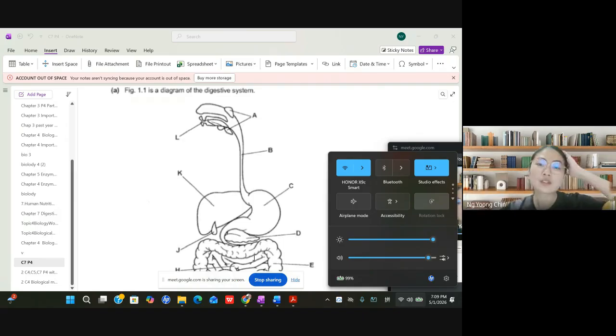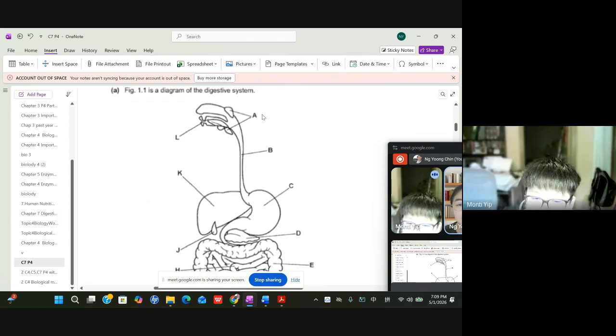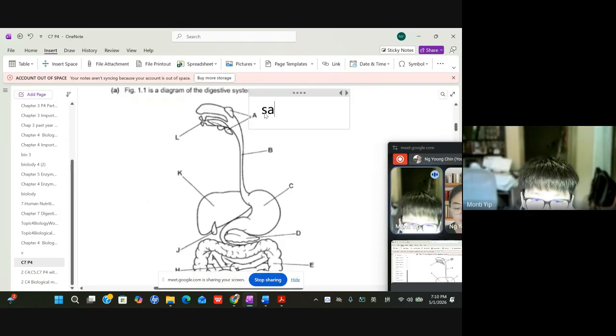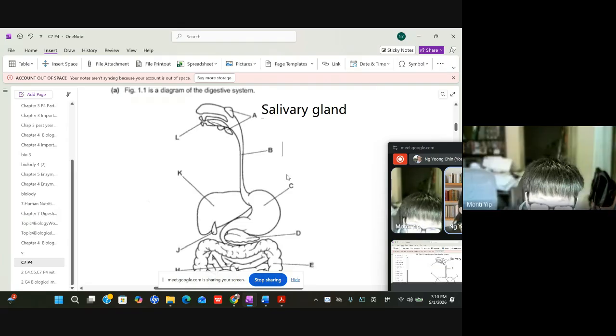You need to know about the structures in the digestive system, starting from here. You can see, right? You need to know every one of the structures. So what is A? Even though the question didn't ask you, I'll tell you, A is a salivary gland. The salivary glands secrete saliva in your mouth. And then how about B? Esophagus.